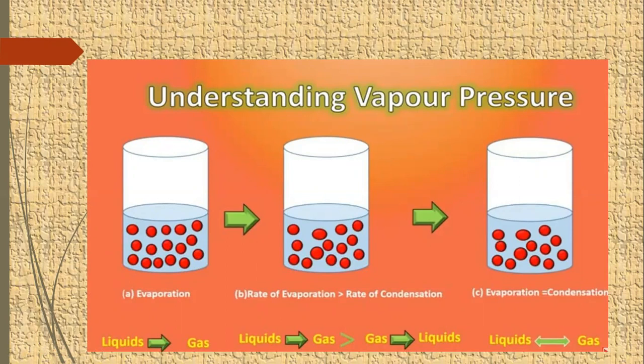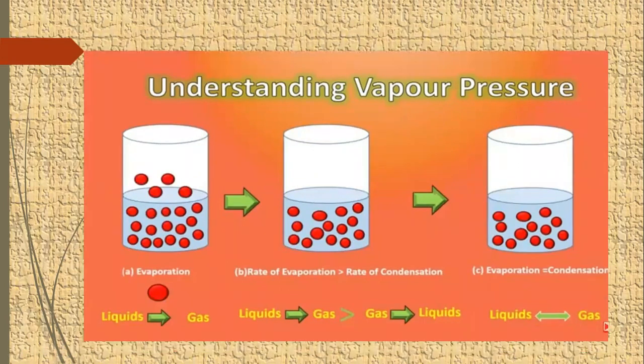These molecules from the liquid surface get evaporated and come on top of the liquid surface like this. In the next phase, this is called evaporation. When liquid molecules are converted into gas or vapors, this phase is called evaporation.